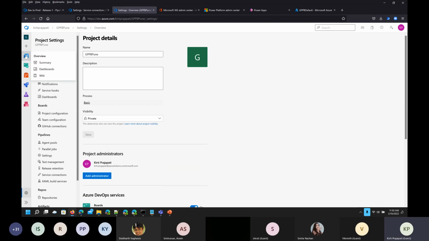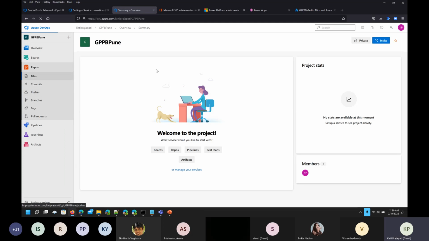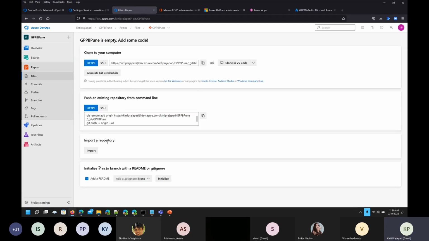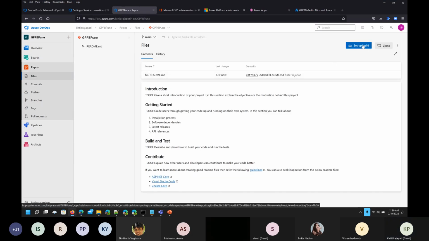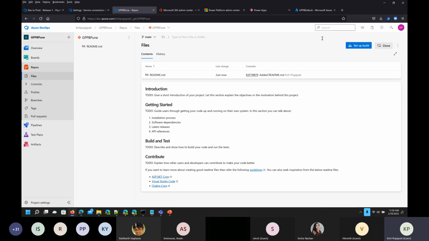Should be in repo, GPPB. Yeah. And main branch initialize. Yep. Thanks. Yeah. Okay. So we have that available now.